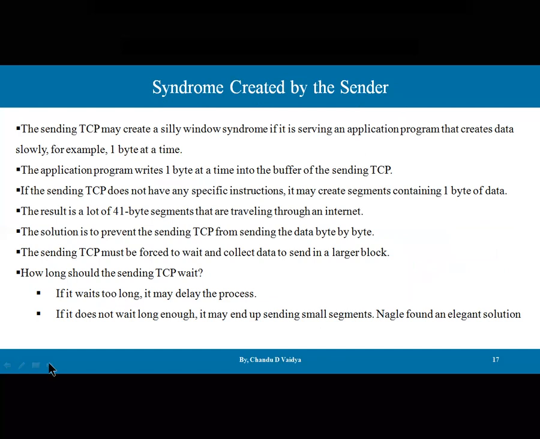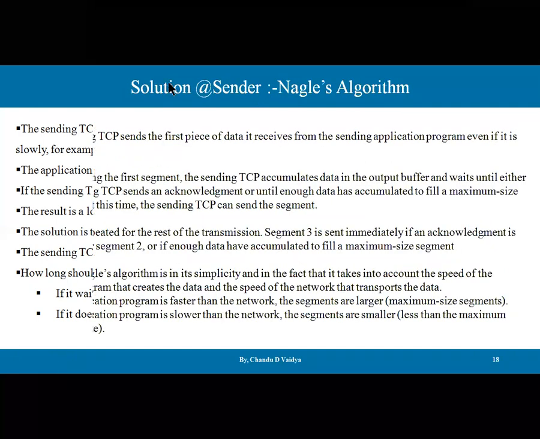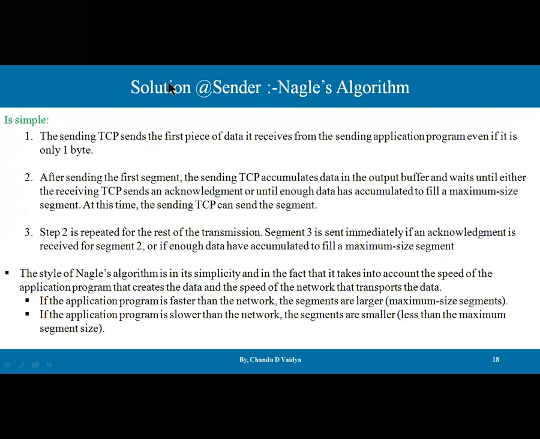This problem is overcome at the sender side by the best solution, that is Nagle's algorithm. Okay, it is very simple, guys. What happens with Nagle's algorithm? The sending TCP sends the first piece of data it received from the sending application program, even if it is 1 byte.